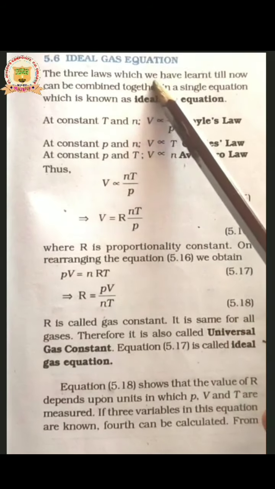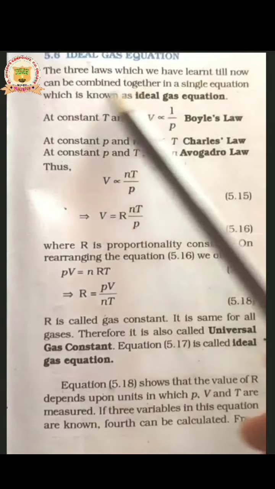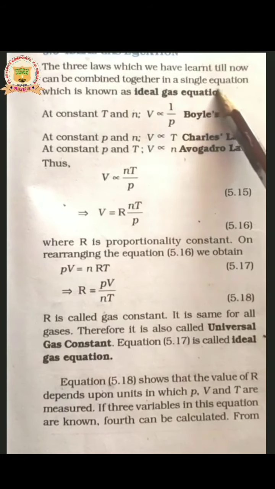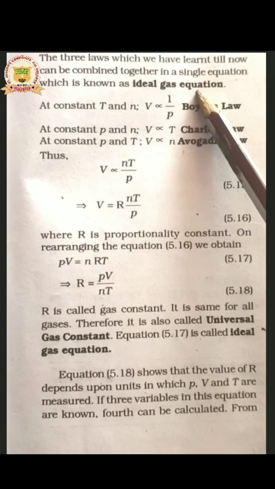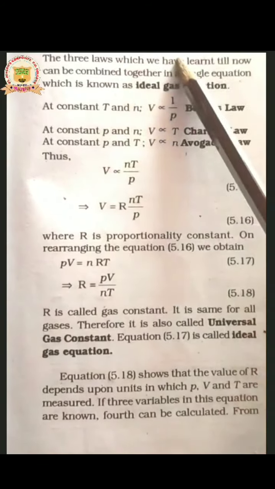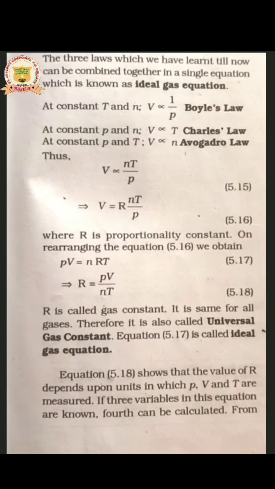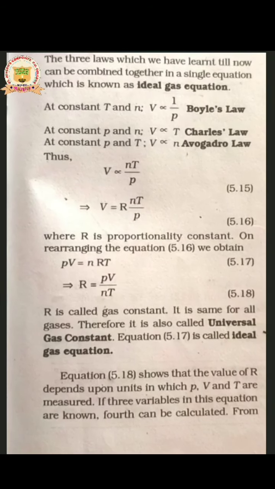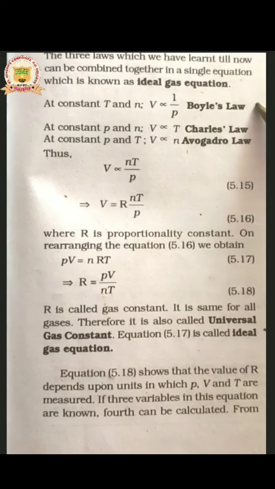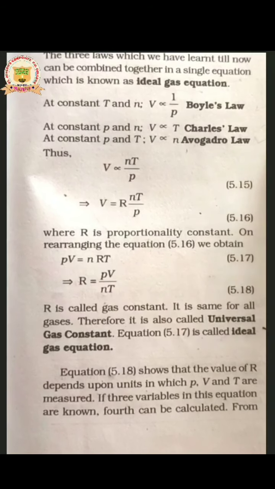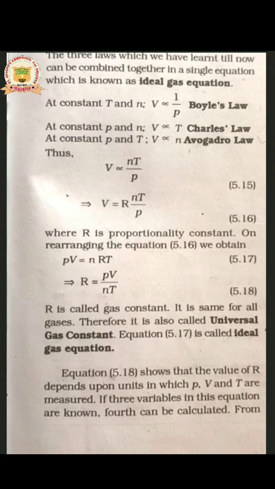The three laws which we have learnt till now can be combined together in a single equation, which is known as the ideal gas equation. This gas equation is also called the combined gas equation, because here the combination of Boyle's law, Charles' law and the Avogadro law takes place.